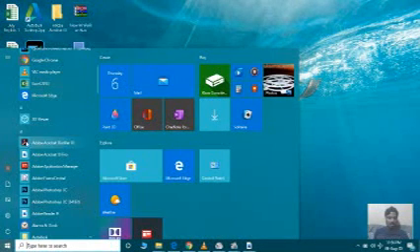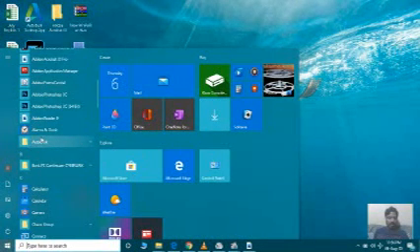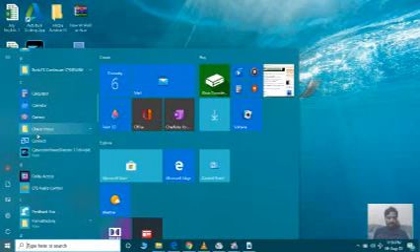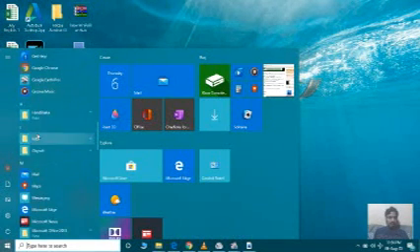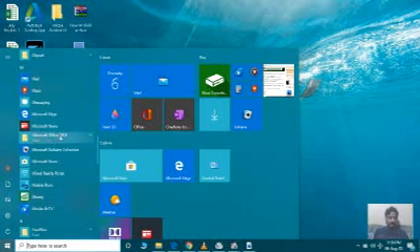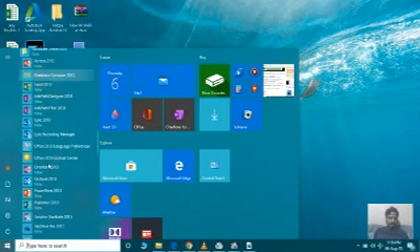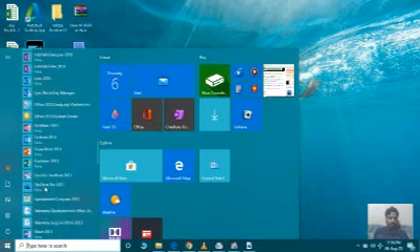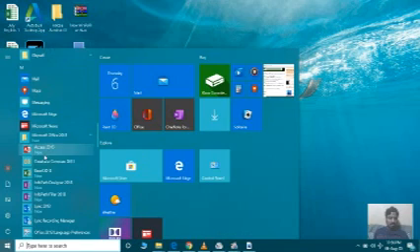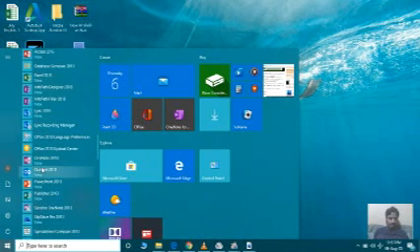We have given all the applications which are installed or pre-installed here in alphabetical order. If we talk about Microsoft Office, here I have Microsoft Office 2013, and while clicking on MS Word 2013 I am going to launch it on my PC or laptop or computer.